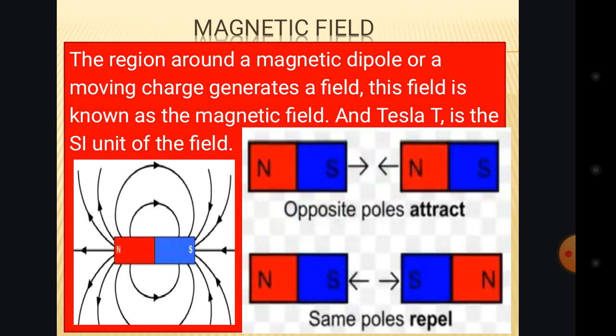But the insulators, when we are talking about the insulators, we are talking about those that don't have charge. They don't have charge, so they will not attract, something like a pencil. A pencil will not attract a magnet.